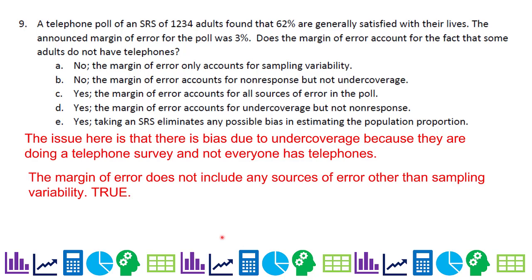Well, the margin of error does not include any sources of error other than sampling variability. That is natural variation due to randomness. So the correct answer is A. So it has nothing to do with non-response, undercoverage, all that sort of stuff.